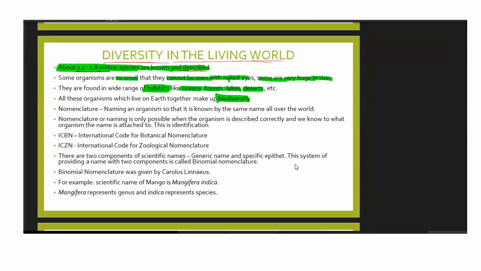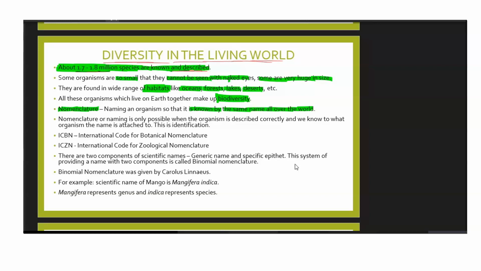And the system of naming is known as nomenclature. Nomenclature means naming an organism so that it is known by the same name all over the world. So it has to be named in such a way that all the world knows it by the same name. But that does not happen.